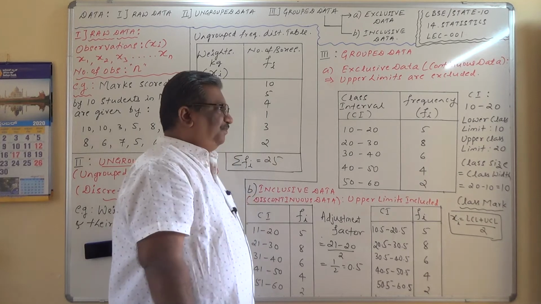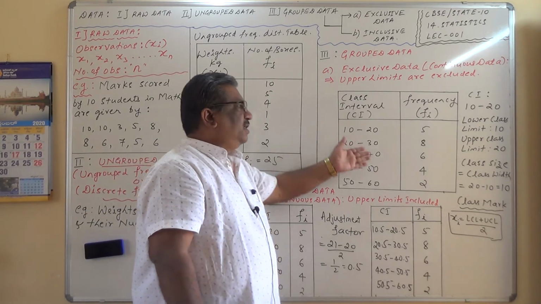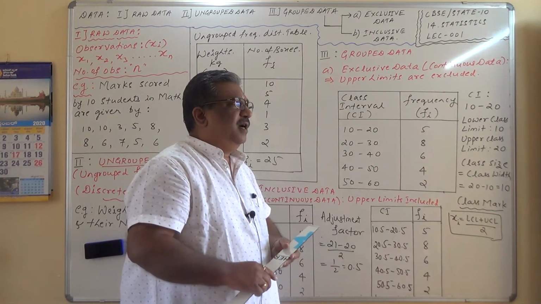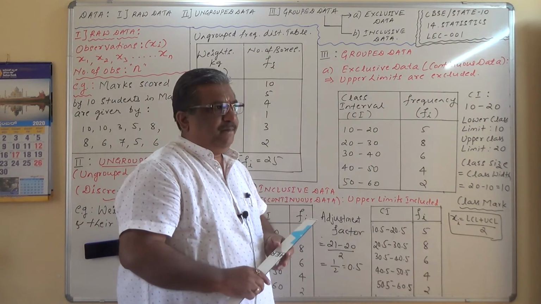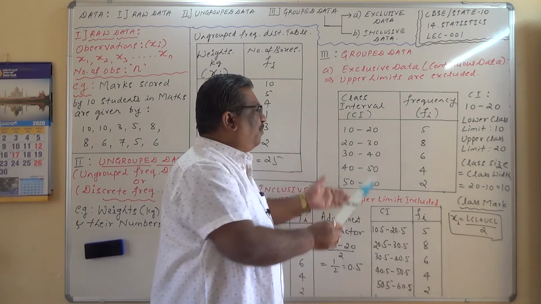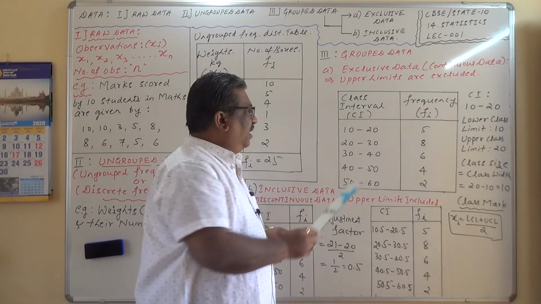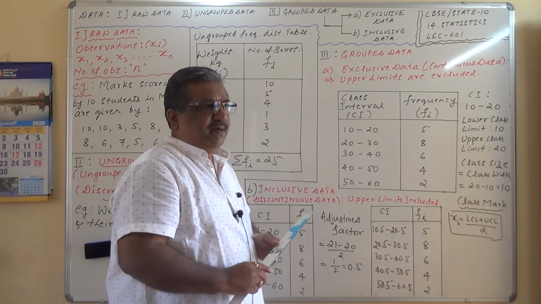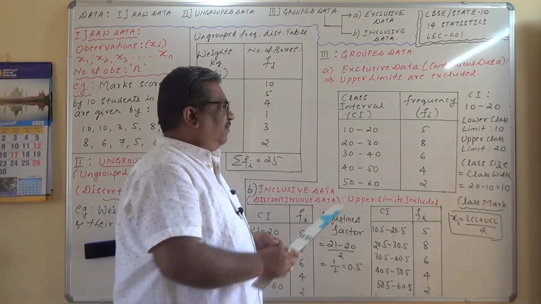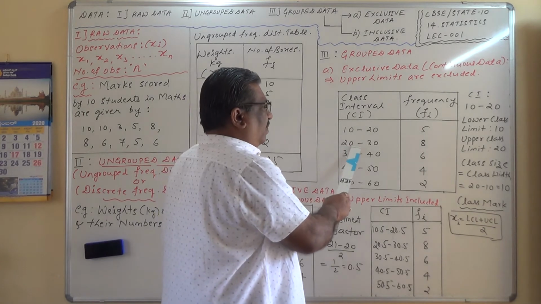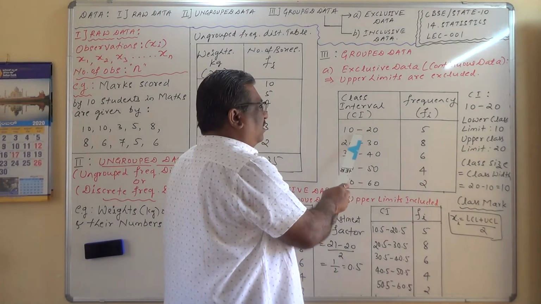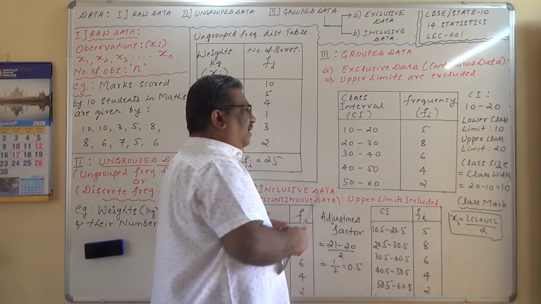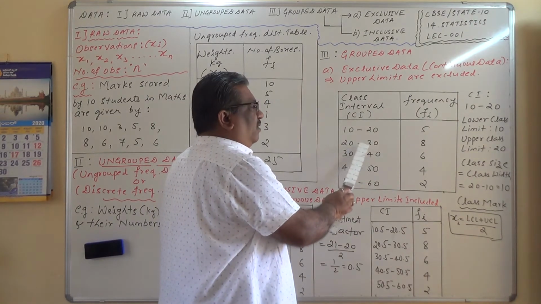For example, if I ask you to populate a value of 20 here, in which group would you put 20? Is it in 10 to 20 or 20 to 30? The frequency I am talking about. You will definitely put that data in 20 to 30, but not in 10 to 20, because the value 20 needs to be populated in 20 to 30.